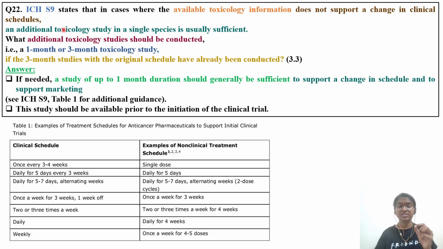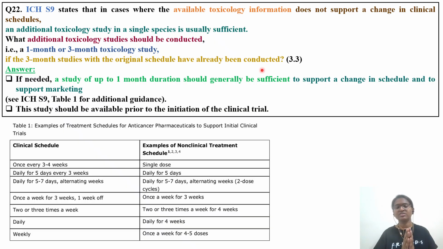So in such a case, what do we need to do? An additional toxicology study in a single species is usually sufficient. That is what it is saying. For example, the initial study was done in rat or rabbit or dog or monkey. What additional toxicology study should be conducted? Whether you have to go for a 1 month study or 3 month study: for my original schedule for that particular drug, I have already conducted a 3 month toxicology study. So what additional studies do I have to do?